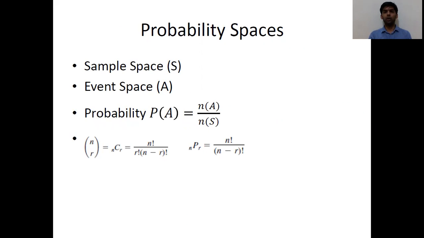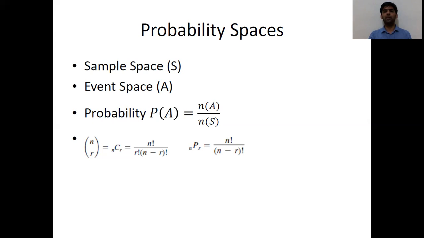So we have something called probability spaces. The first thing is sample space. So what is the sample space? Sample space is a collection of all the possible events related to our experiment. For example, if we take an experiment of tossing a coin, then our sample space will contain two elements, one is heads, another tails.